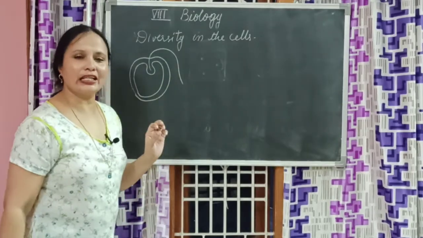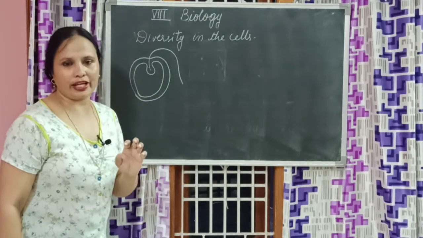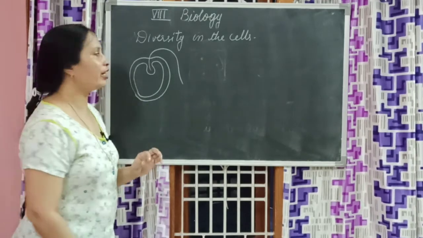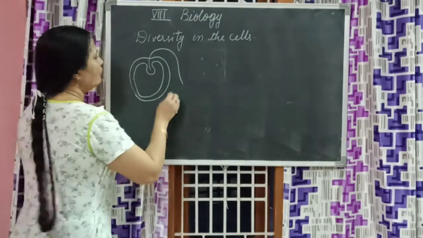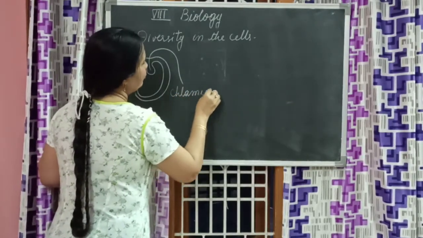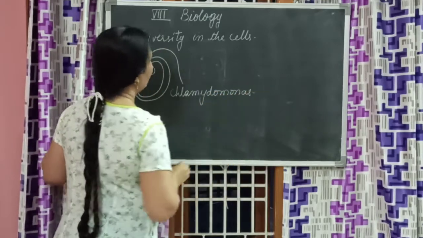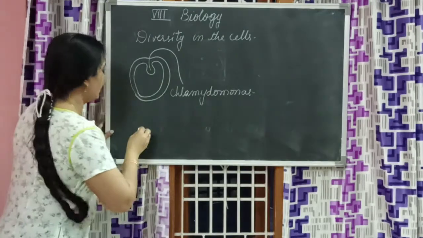This is green in color. It is a single celled microorganism, unicellular microorganism. It is green in color. And what is it? It is Chlamydomonas.